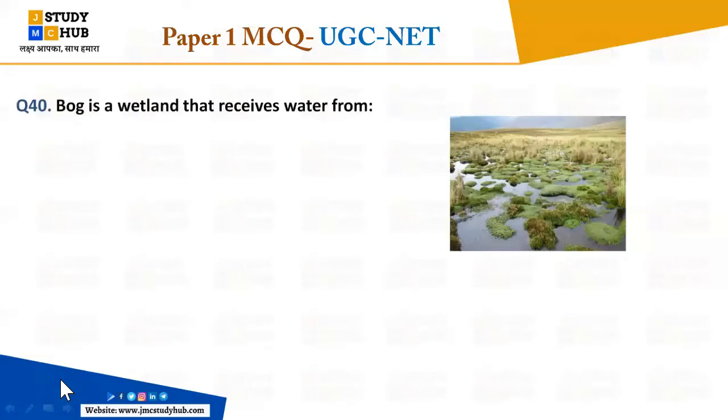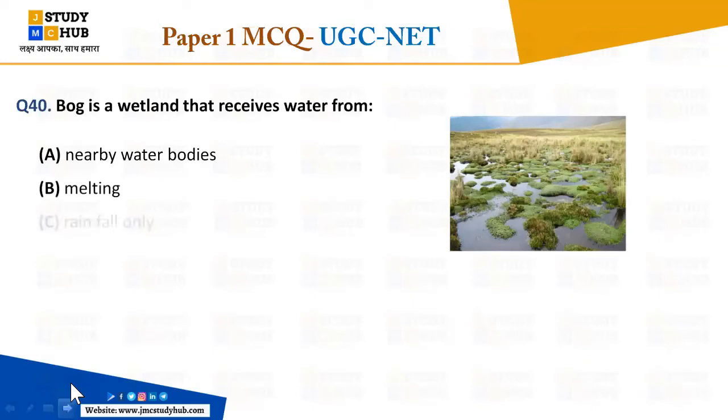Now the question number 40. Bog is a wetland that receives water from. ठीक है, bog is a wetland that receives water from. ये सारे bogs हैं. ठीक है, आपको जो दिख रहा है ना फोटोज में, that is a bog. Bog is a wetland, right? Or it can be understood as a fresh water land, wetland, okay, that receives water from. कहां से उन्हें पानी मिलता है? Water from nearby water bodies, melting, rainfall only, sea only.